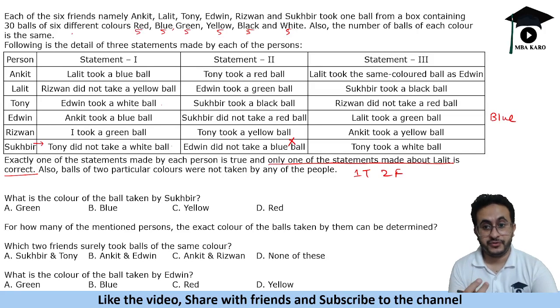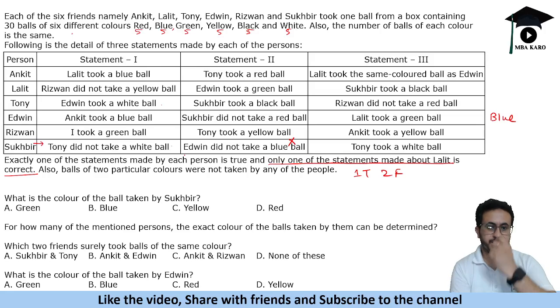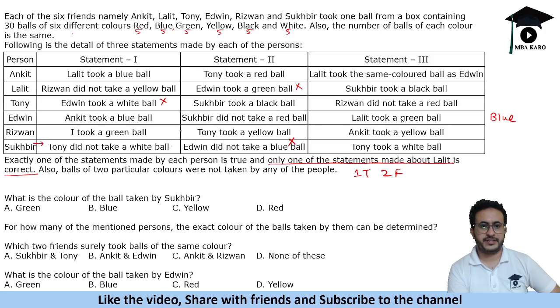Now what will we do? We will look for statements that talk about Edwin's ball and find out whether the statement is true or false. Now it says that Edwin took a white ball. This is false. Edwin took a green ball. That is also false, right? So we have figured out some false statements.